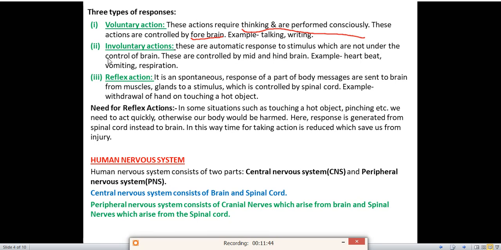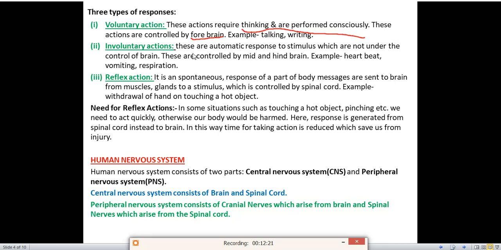Suppose you don't want to walk. You will not walk, you will sit at your place. But if you want to walk, you will suddenly come out of your room or your home and start walking. Suppose you don't want to write any notes or any chapter, or you don't want to solve any sum, you will not do that. But when you have interest, when you are willing to do it, that time you will do that. You will start writing, you will start reading also. The voluntary actions are those actions which are under our control, and these actions are controlled by our forebrain.